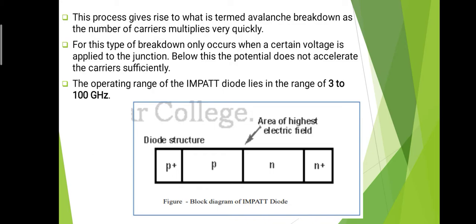That means the generated carrier acts as a new carrier, and this process will continue until we get the maximum carriers, and this process is known as the avalanche breakdown. So this is the block diagram of the impact diode.